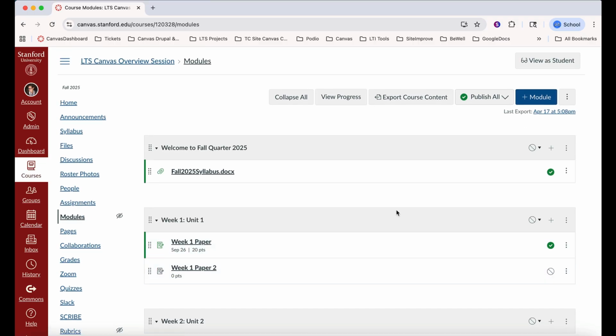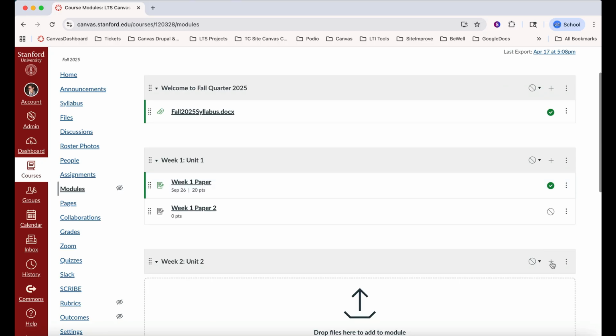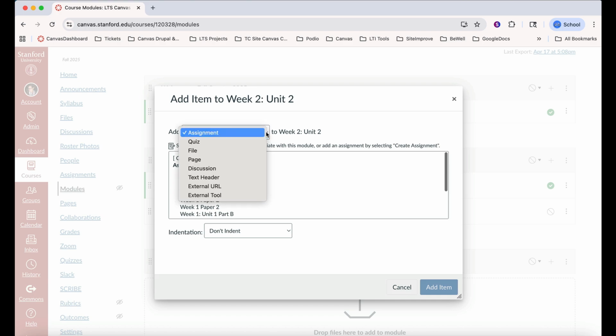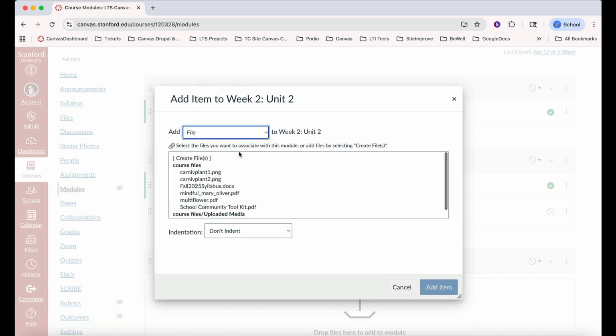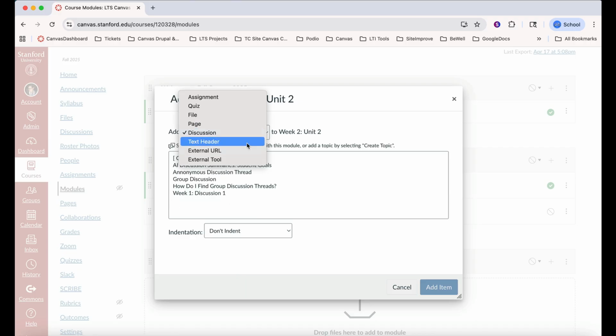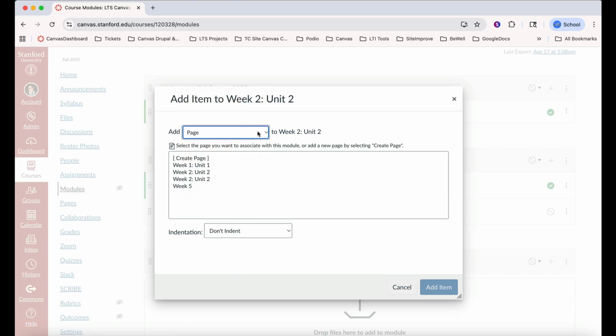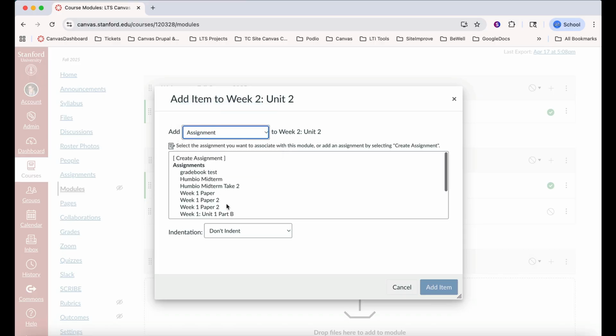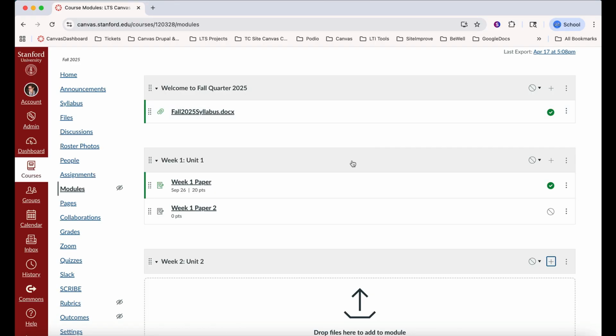The Create functionality doesn't just pertain to assignments. So for instance, by clicking on an addition symbol within a module title, within the field box next to add and clicking on the caret, it exists for files, it exists for discussions, it exists for pages, and as we just reviewed, it exists for assignments and quizzes. The only disclaimer here is do not forget to navigate back to that tool by clicking on it, building that content out, and selecting Save.